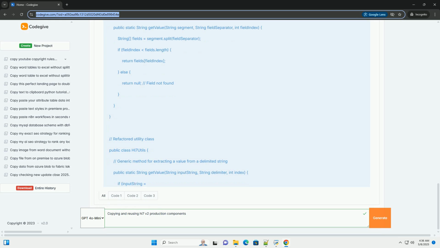Okay, let's delve into the world of copying and reusing HL7 v2 production components. This is a critical skill for anyone working with healthcare data integration, as it allows you to build robust and efficient systems by leveraging existing work. We'll cover strategies, code examples, and best practices.